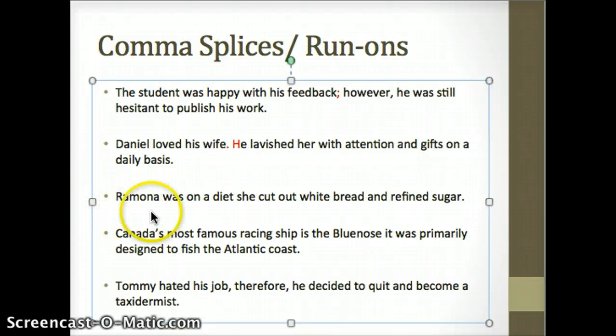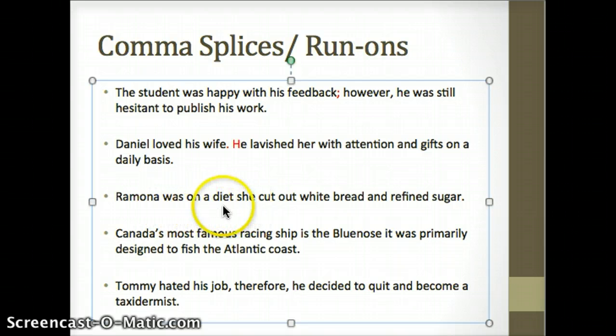Third example: Ramona was on a diet. She cut out white bread and refined sugar. You should be able to identify that we have another fused sentence. This is the spot where we need to break up these two thoughts: Ramona was on a diet, period. She cut out white bread and refined sugar. That would make more sense.